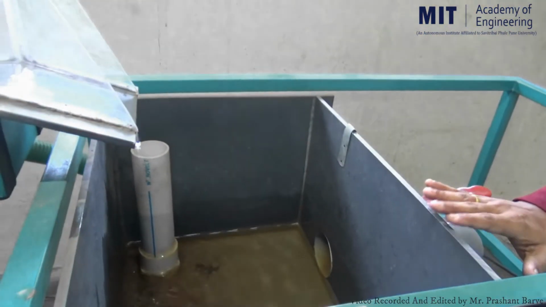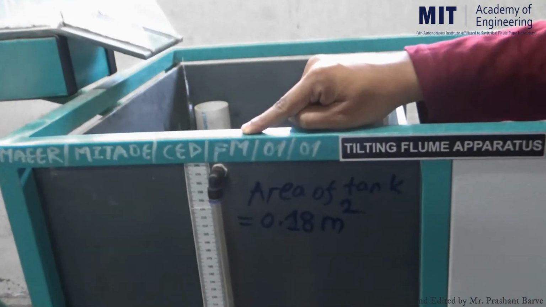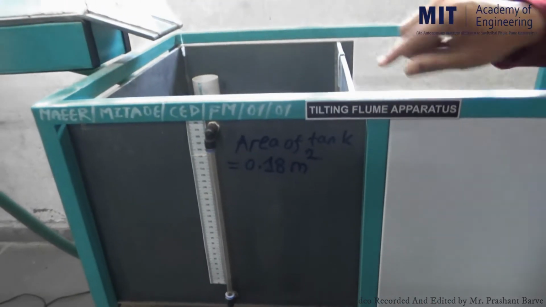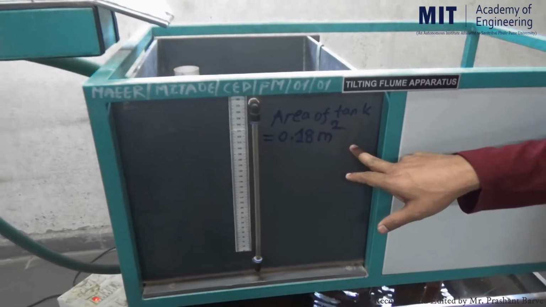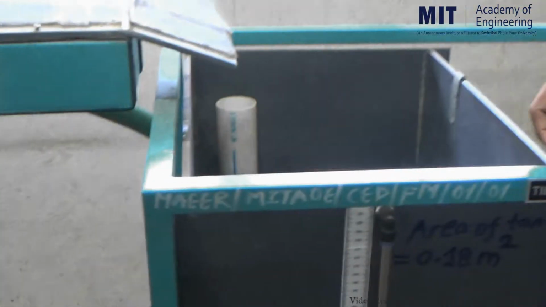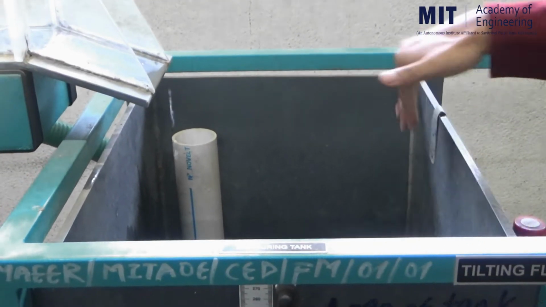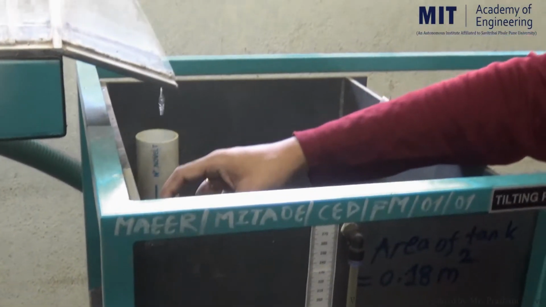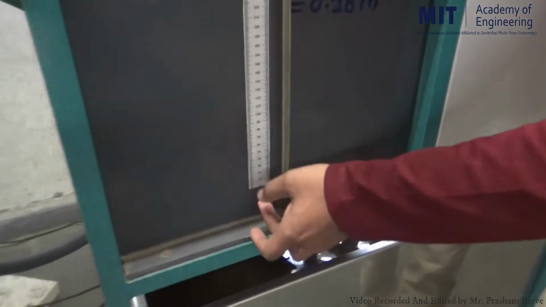This is the construction, and after it flows over the total length, this is the measuring tank. We are going to make use of this measuring tank to determine the actual discharge flowing through this channel section. The area of the tank is given, that is 0.18 square meter.